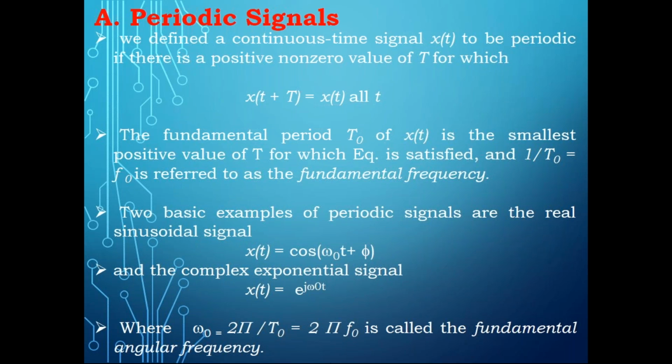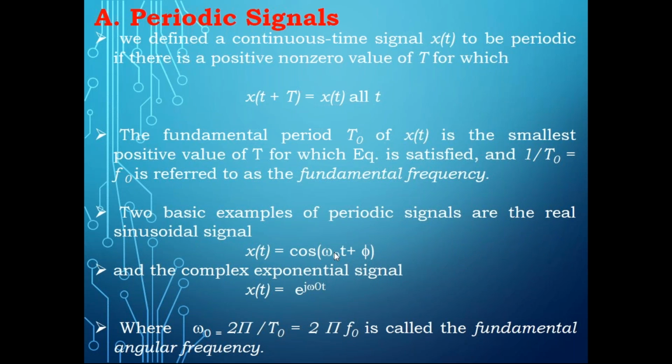Now, if it is in terms of sine and cos, this is one way we can represent the periodic signal. The other way is that I can also write cos omega naught t in terms of exponentials. That is, cos omega naught t equals e power j omega naught t plus e power minus j omega naught t, divided by 2. Similarly, sin omega naught t equals e power j omega naught t minus e power minus j omega naught t, divided by 2j.